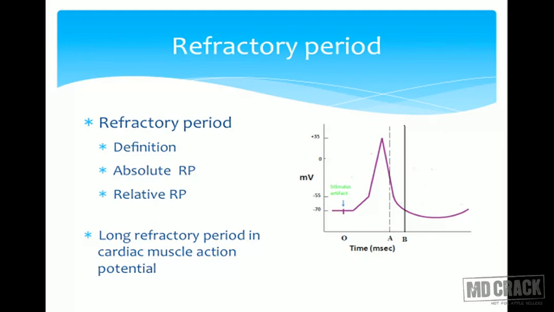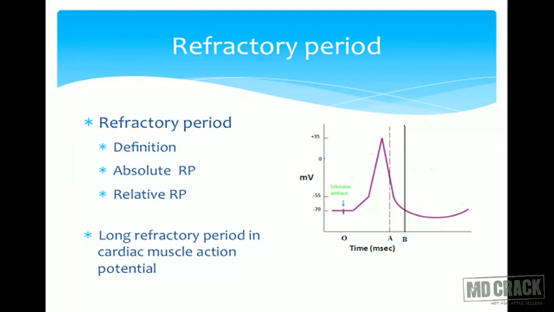That means the cardiac muscle cannot be thrown into a smooth and sustained state of contraction. There will be some relaxation of the cardiac muscle fiber, even if repeated stimuli are given. This smooth and sustained state of muscle contraction is called tetanization. So in short, the cardiac muscle cannot be tetanized, because of the long refractory period.